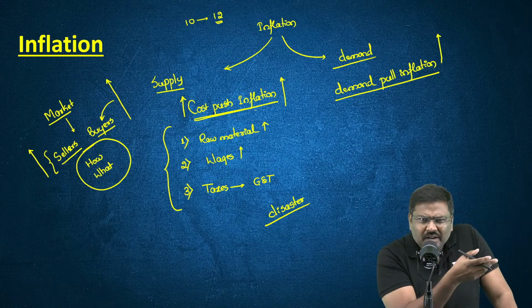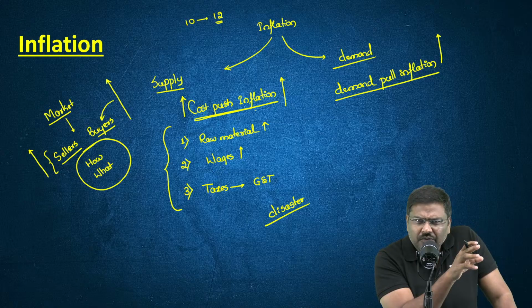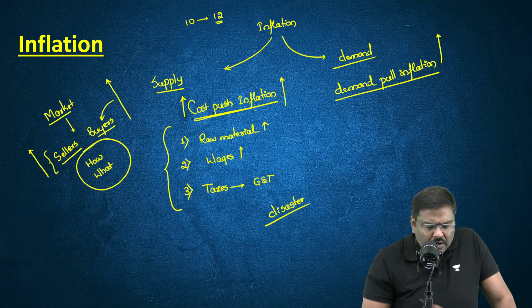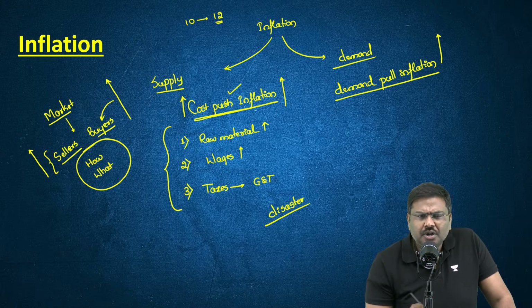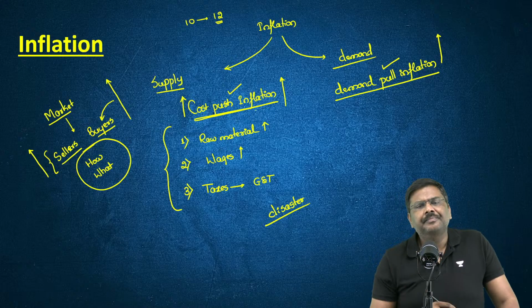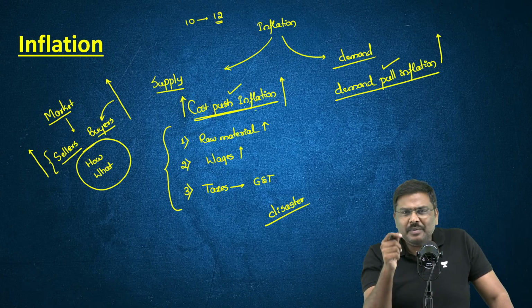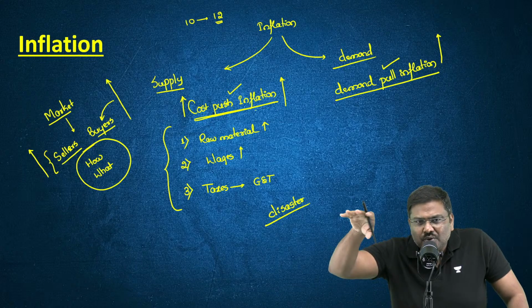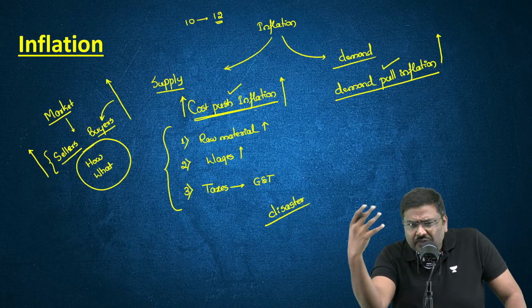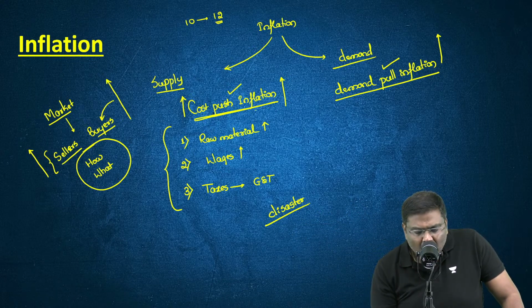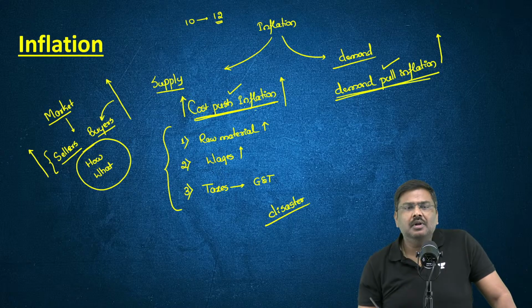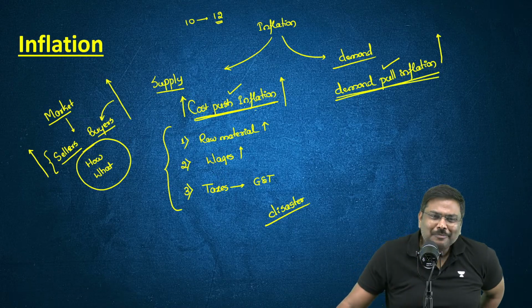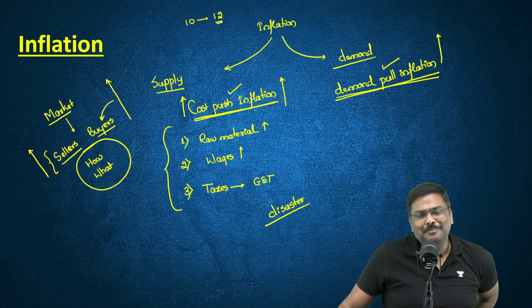If there is a natural disaster, what kind of inflation do you think will happen? Whether this will lead to cost push or a demand pull inflation? Let me see how many of you understand this. I'll repeat the statement again. If there is a natural disaster, such as floods, will it lead to a cost push or a demand pull? A lot of you are saying demand pull, and some of you are saying cost push.